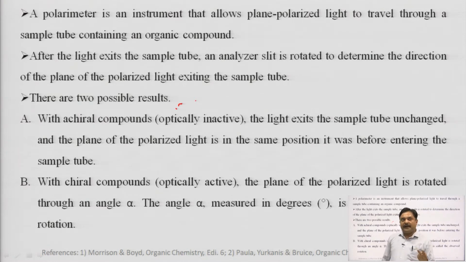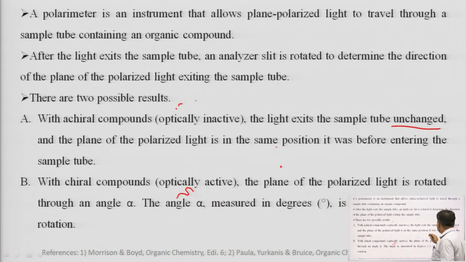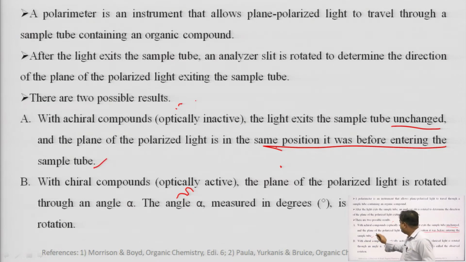After passing through the polarimeter, there are two possible results. What are they? If our compound, or our medium, is achiral, achiral compounds are optically inactive. So the light exits the sample tube unchanged, and the plane of the polarized light is in the same position it was before entering the sample tube. This occurs with achiral compounds.